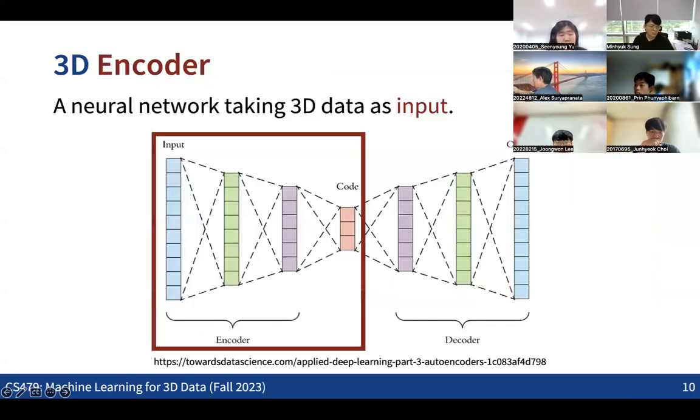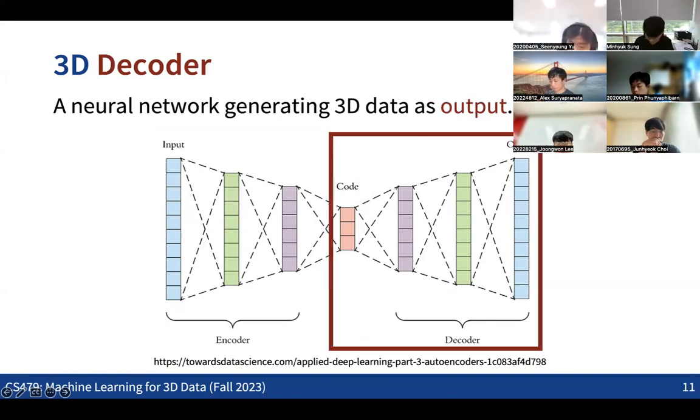At the beginning of this course, we are going to discuss two different types of techniques, especially deep learning based techniques. The first class might be encoders, which can take the 3D data as input.